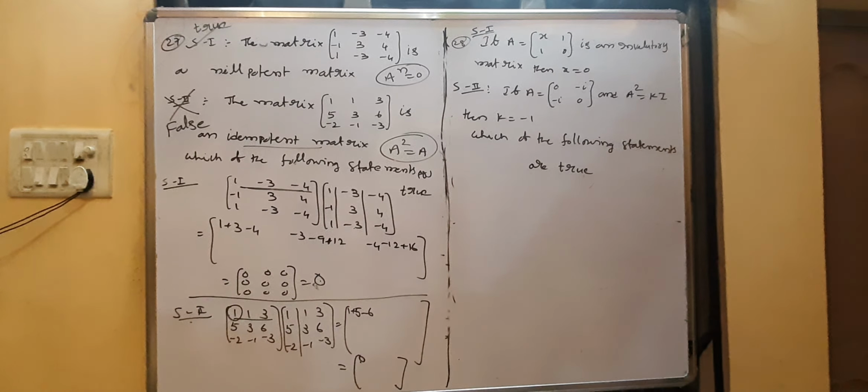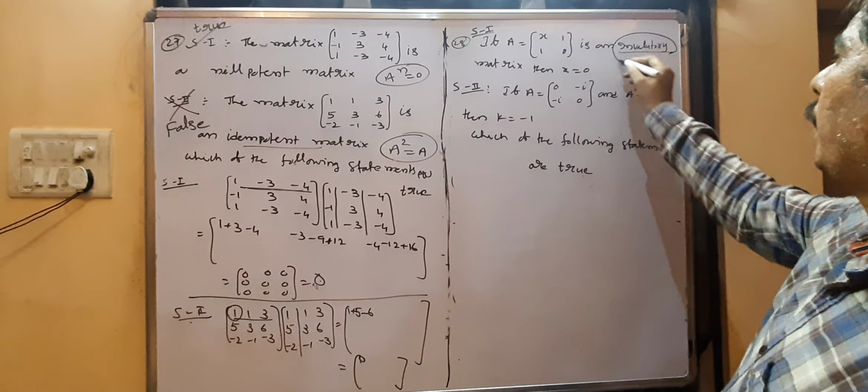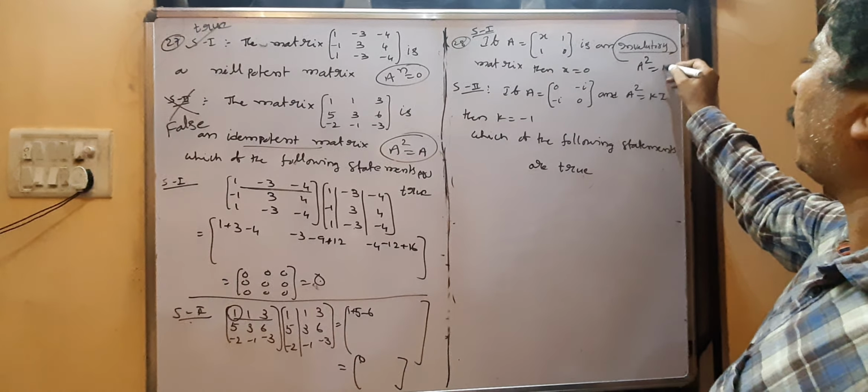Coming to this, what is given? Question 28. An involutory matrix is given. Involutory matrix means the square of the matrix is the identity matrix, that is A square equal to I. Then A is called involutory. A is involutory means A square equal to I.